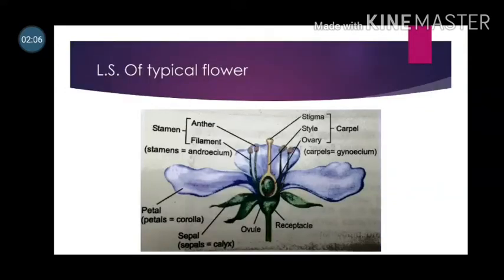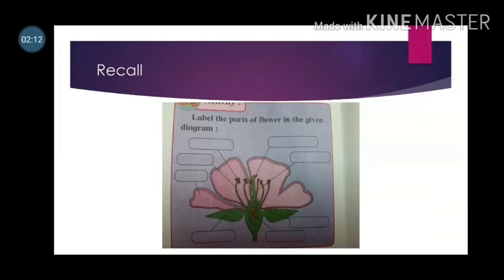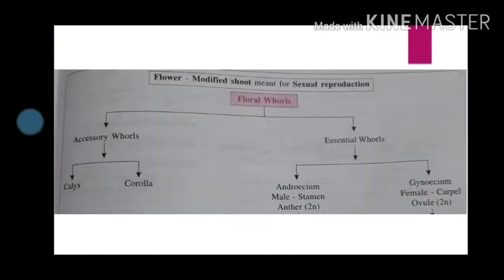Can you recall the names of two accessory and two essential whorls? See the chart. Flower is a modified shoot meant for sexual reproduction. Floral whorls: accessory whorls, that is calyx and corolla; and essential whorls, androecium and gynoecium.